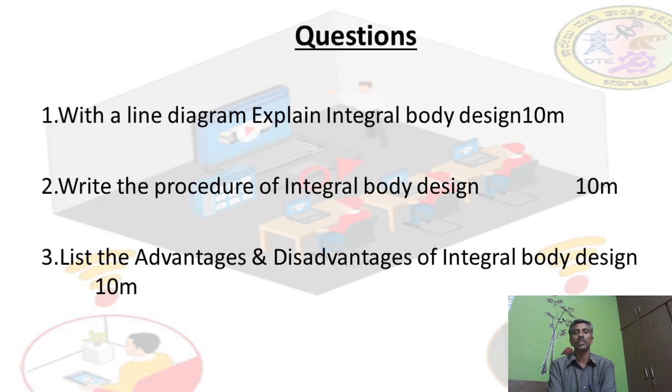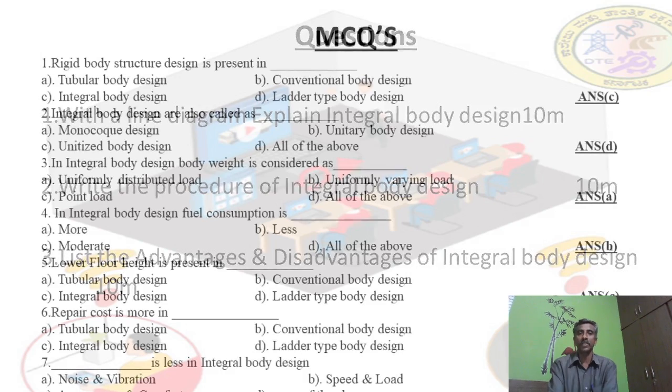Next, finally, the third question may be: list the advantages and the disadvantages of the integral body design. For the advantages, if you write 5 points, you are going to get 5 marks. Then if you mention 5 points in the disadvantages, 5 marks is there. Totally 10 marks are there.